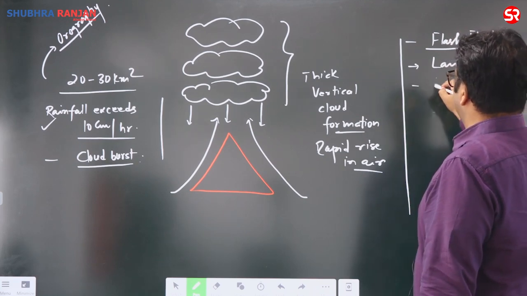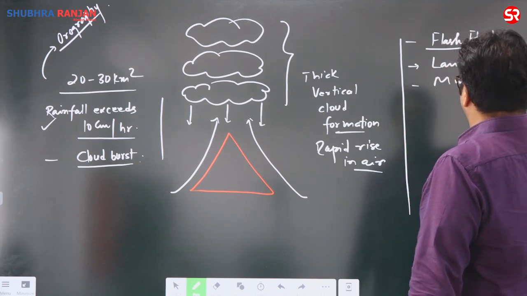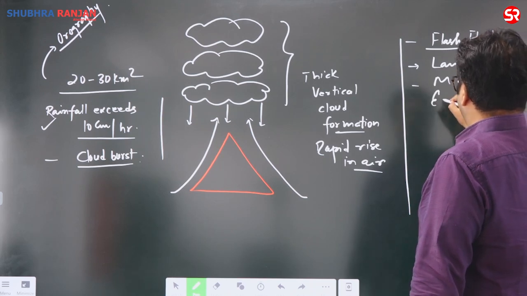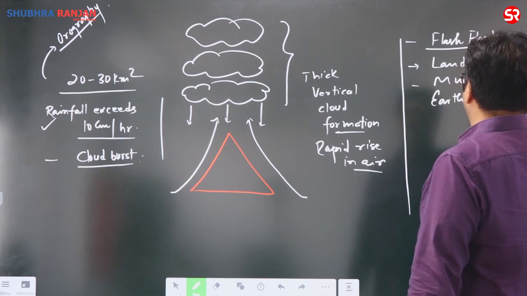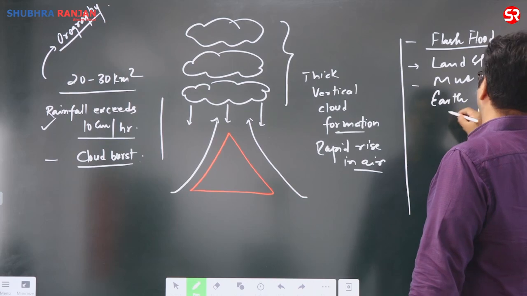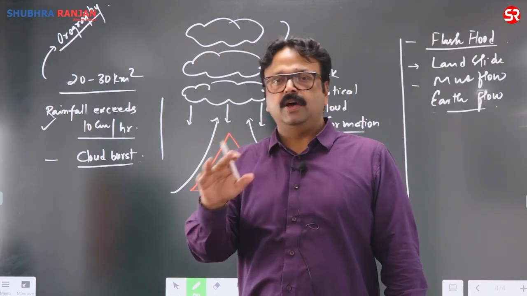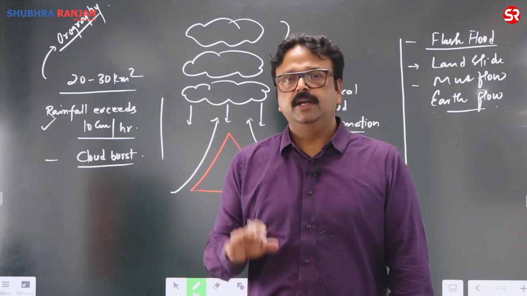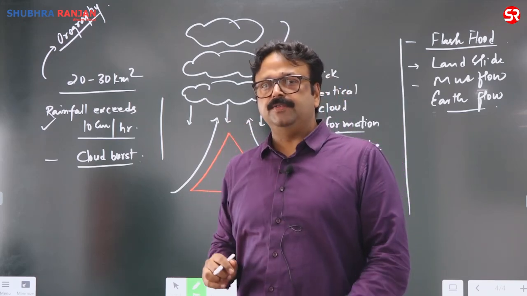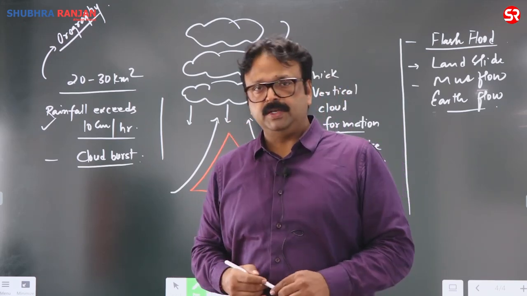It may cause mud flow, earth flow. So these are the impacts which you will find over here. And if you see this cloud burst with respect to India, you can give the map of India where most of the cloud burst phenomena are taking place.